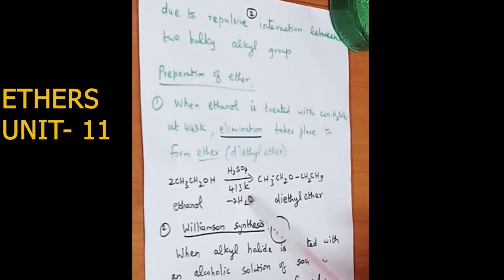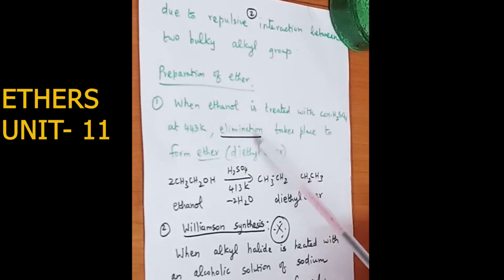So two water molecules are eliminated during the reaction when ethanol, or ethyl alcohol, is treated with concentrated sulfuric acid at 413 Kelvin. The product obtained is diethyl ether. Since two molecules of ethanol are used, two molecules of water are being removed, which leads to the formation of the ether, called diethyl ether.